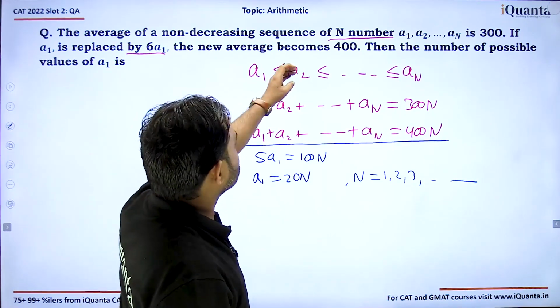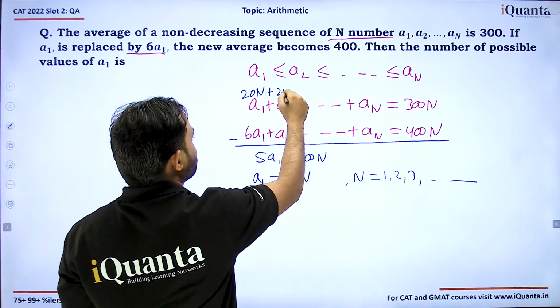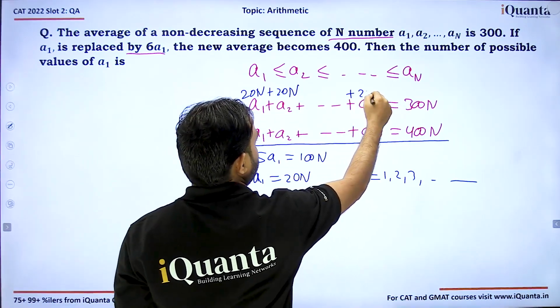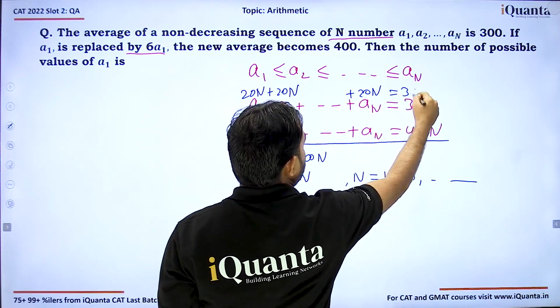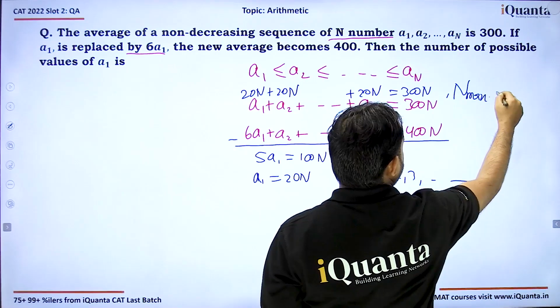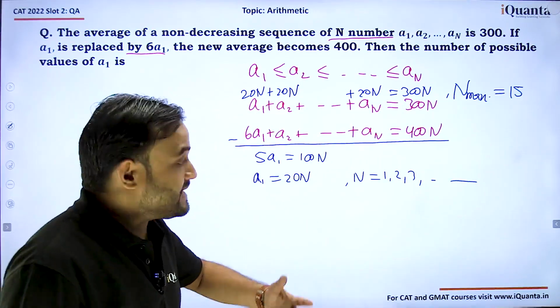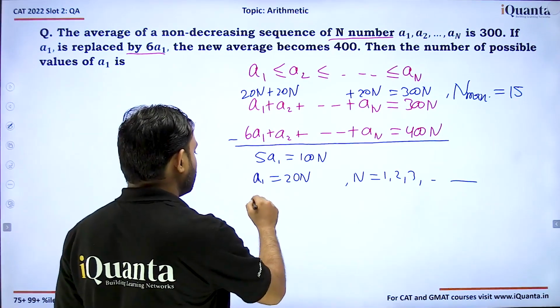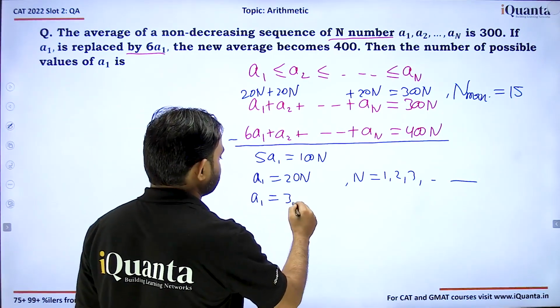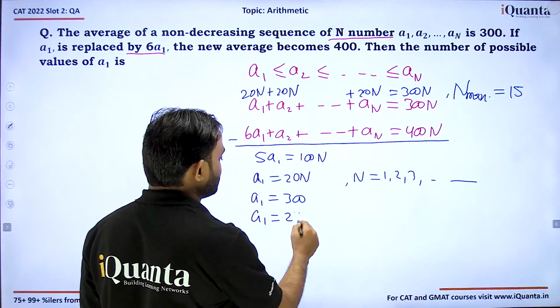So 20n plus 20n plus 20n, this should be equal to 300n. So in that case, we get maximum value of n, which is equal to 15. If n is 15, we get a1 is equal to 300. If n is 14, we get a1 is equal to 280.